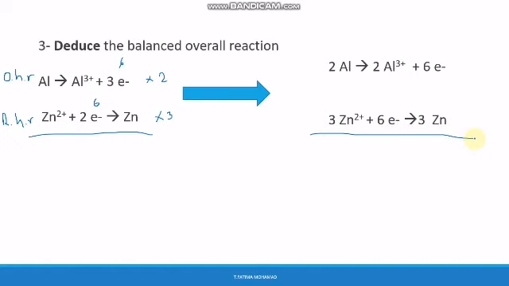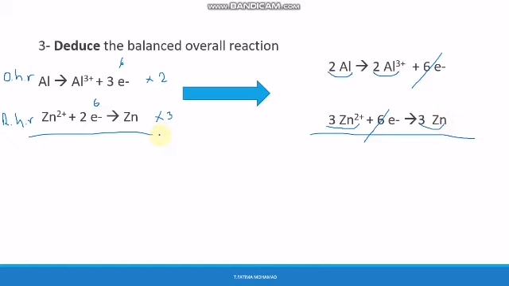Now we can cross the electrons, as you can see here. To cross them, they should be on opposite sides. Here we see them on the product side, and here on the reactant side. So we cross them. We write 2Al + 3Zn2+ gives 2Al3+ + 3Zn.